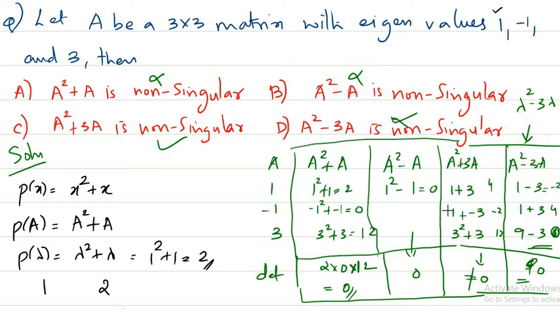So in this case you can see there is only one solution, that is A squared plus 3A is a non-singular matrix. What I've done is simply find the eigenvalues and use the result that the product of eigenvalues is equal to the determinant of a matrix. That property helped me find the answer for this question. I hope it's clear, and we'll go to the next question.